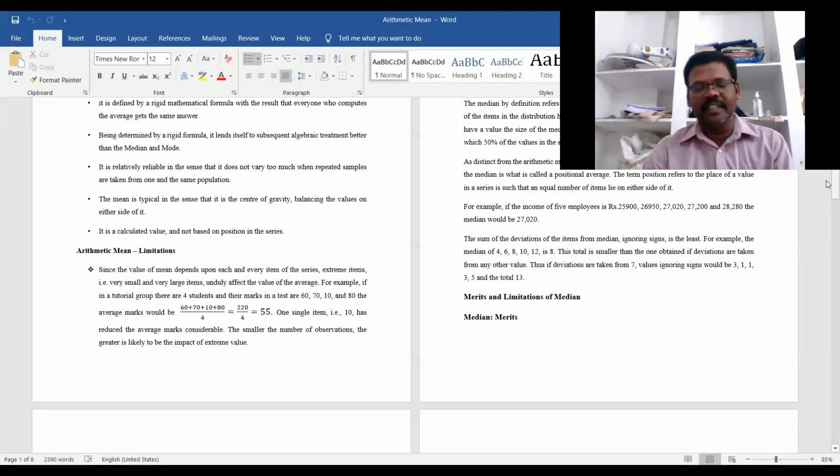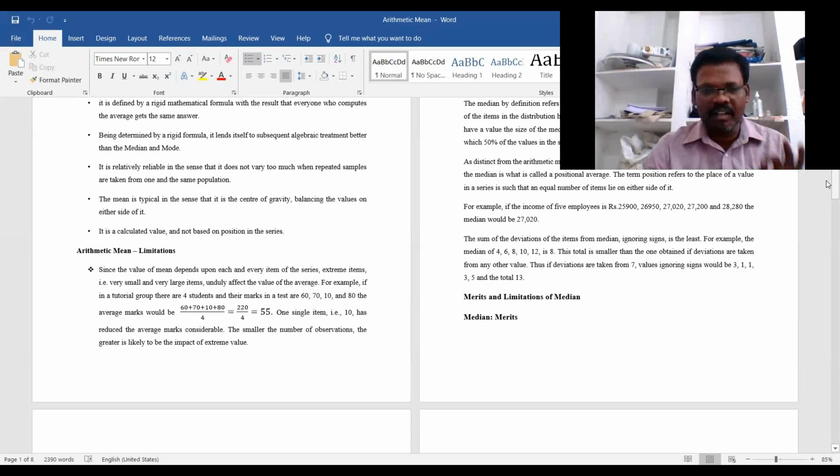In a given series, if there is a small value and a large value, these two values will affect the average. Take for example, in a tutorial group or class there are 4 students and their marks are given like this.